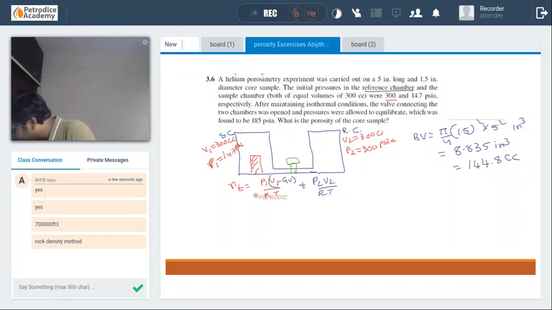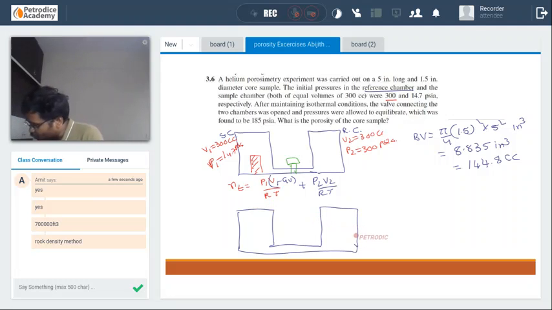So once it has opened, what happened was the total pressure in the chambers has decreased to 185 psia. The volumes did not change. V1 is equal to 300 cc. V2 is equal to 300 cc.